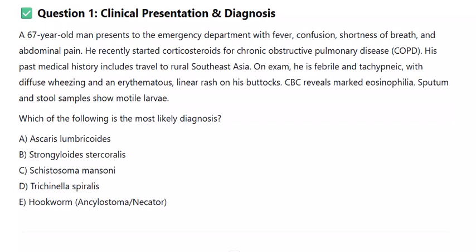1. Clinical presentation and diagnosis. A 67-year-old man presents to the emergency department with fever, confusion, shortness of breath, and abdominal pain.